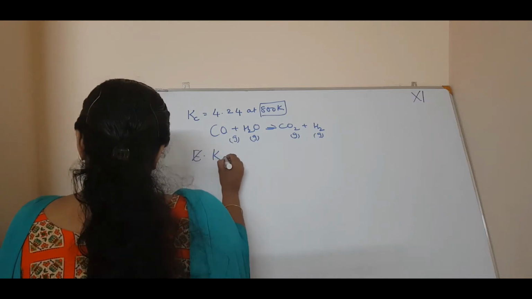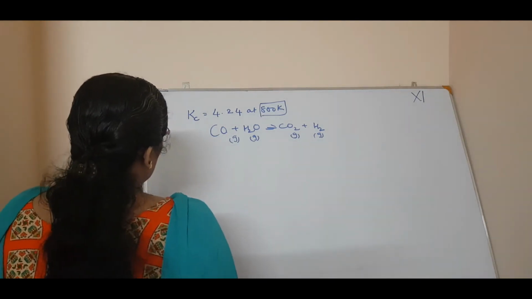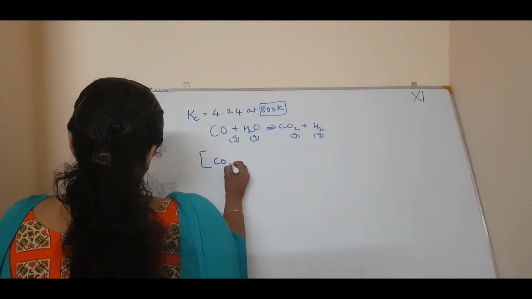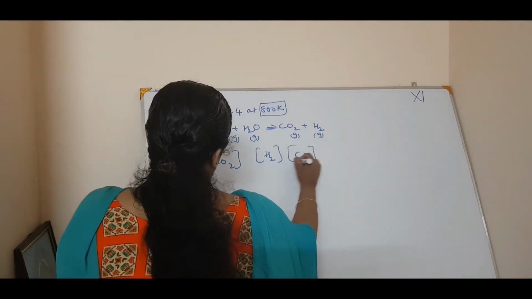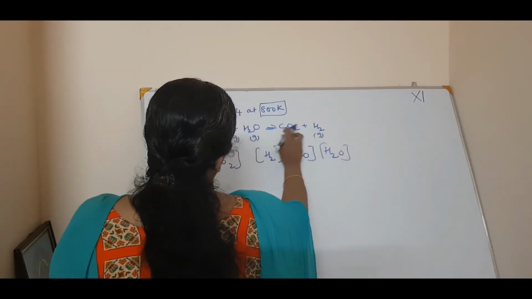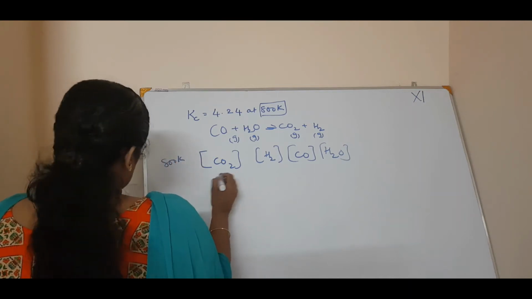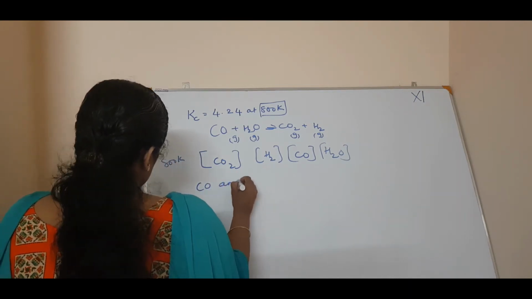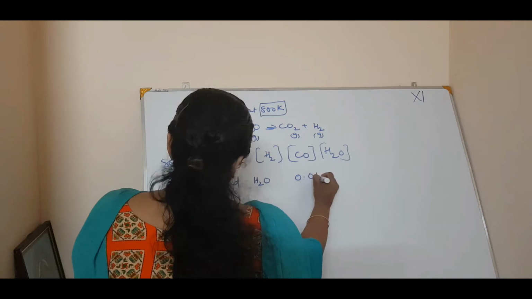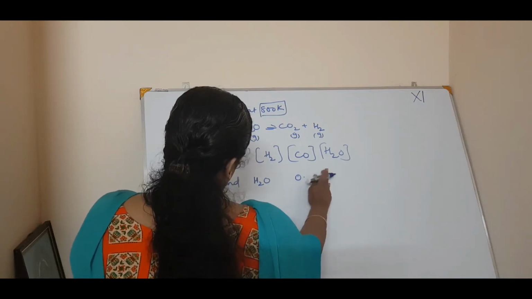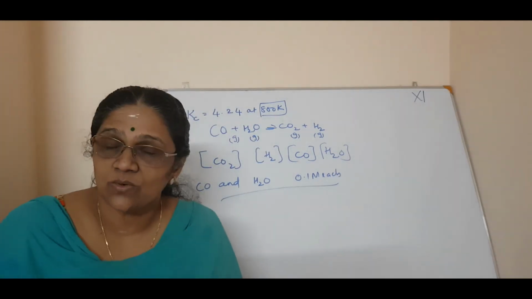Okay. Now, calculate the equilibrium concentrations. Kc is given. Calculate the equilibrium concentration of CO2, H2 and CO, and also water. So calculate all the equilibrium concentrations at 800 Kelvin. Then you are given a clue that the concentrations of CO and H2O are present initially at a concentration of 0.1 molar each. So this is the question. So just go through the question.